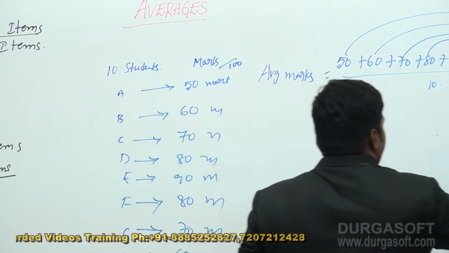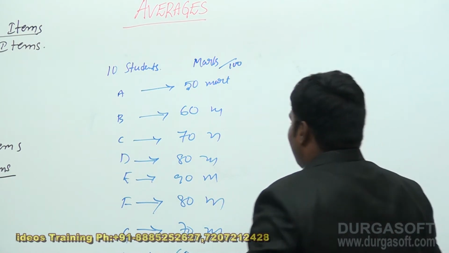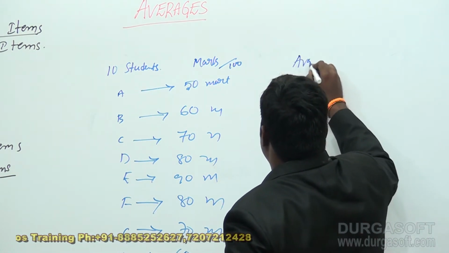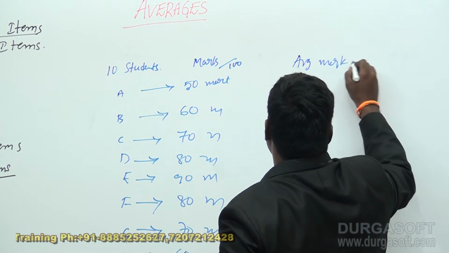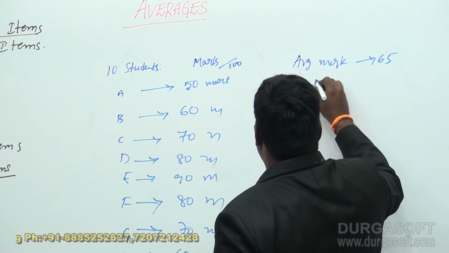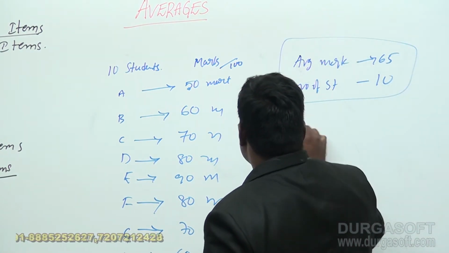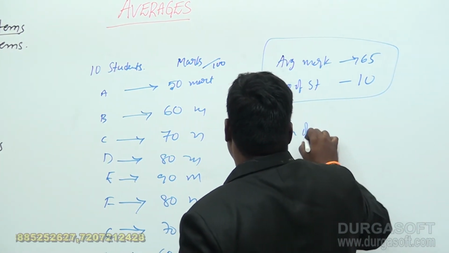Sometimes the question is given like this: the average marks obtained by the students is 65 marks per student and the number of students is 10. Then what is the sum of marks?